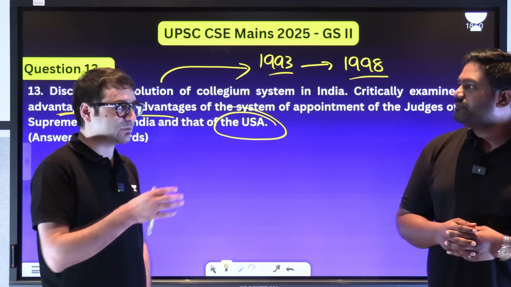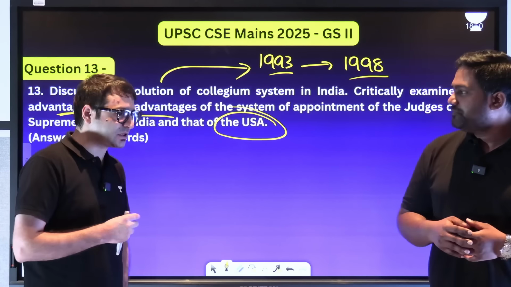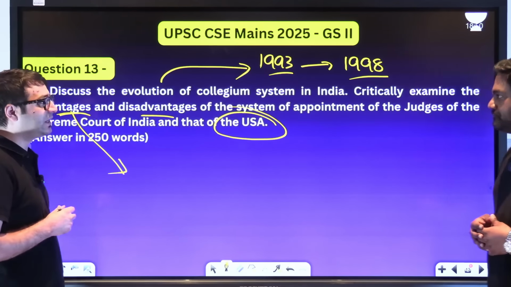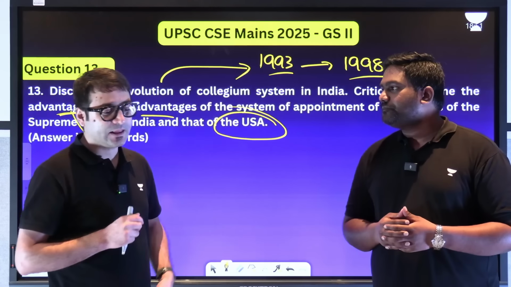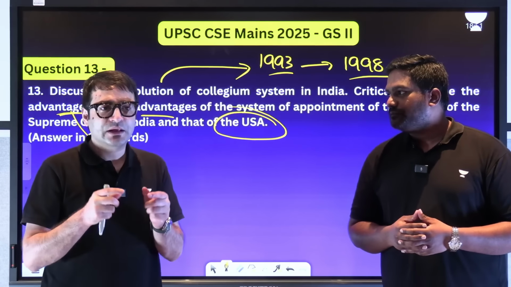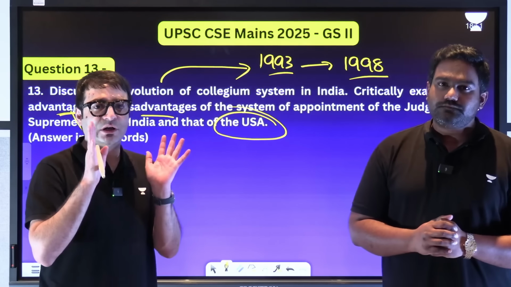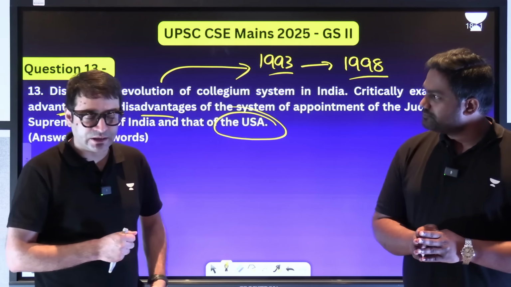Then again in 1976, when Justice Khanna was overlooked and Justice Beg was appointed irrespective of the seniority. So this collegium system is advantageous because it helps in independence of judiciary, which is part of the basic structure. That is why we say that in India, the judiciary having the first and the last word on judicial appointments is in alignment with the basic structure, which is judicial independence.